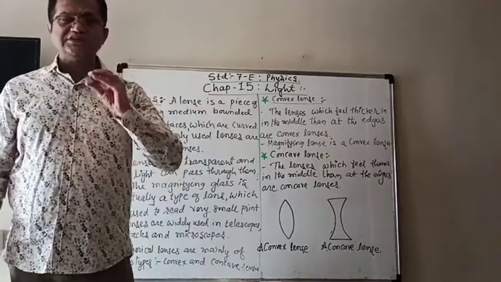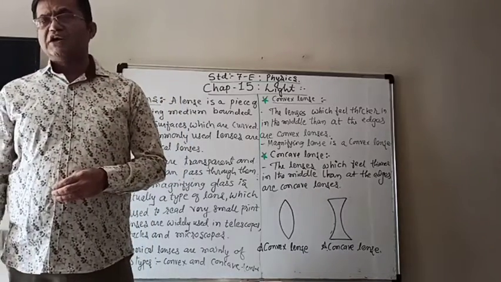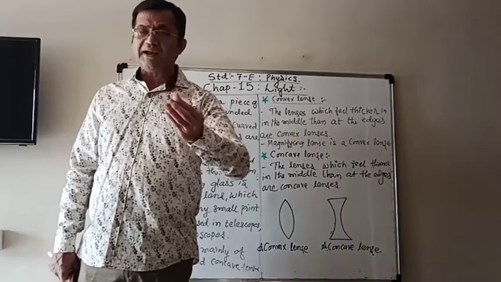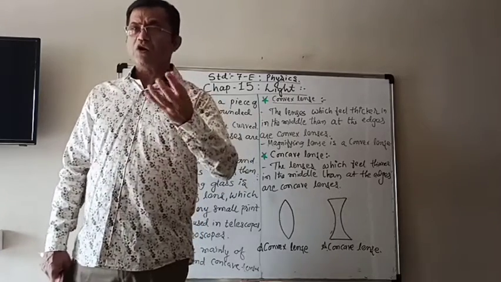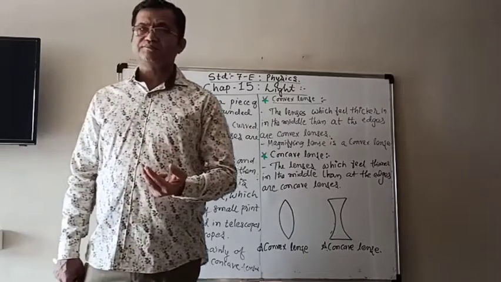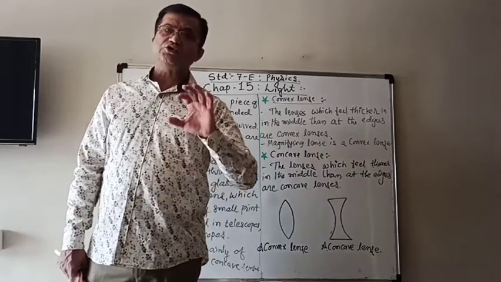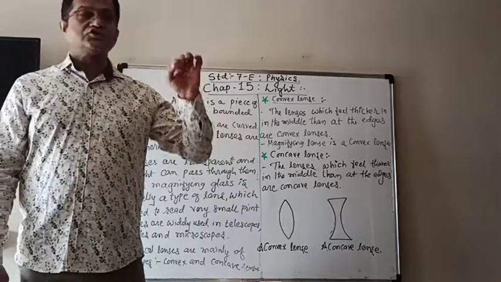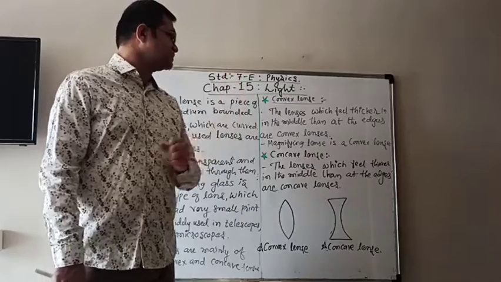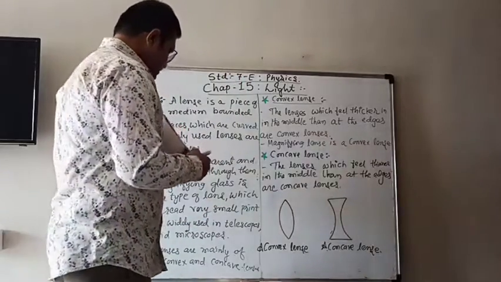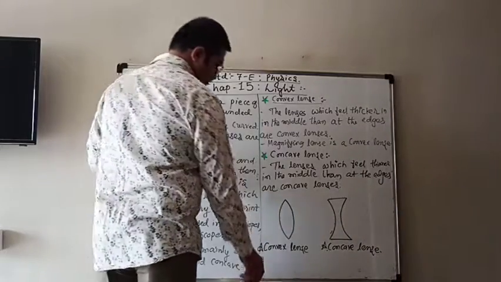And therefore when you touch the lenses, you will feel different thickness at the edges and at the middle. And according to that, they are divided into two types of lenses, the concave lenses and convex lenses.